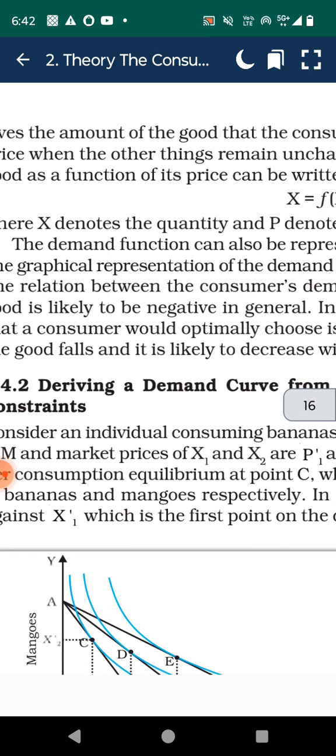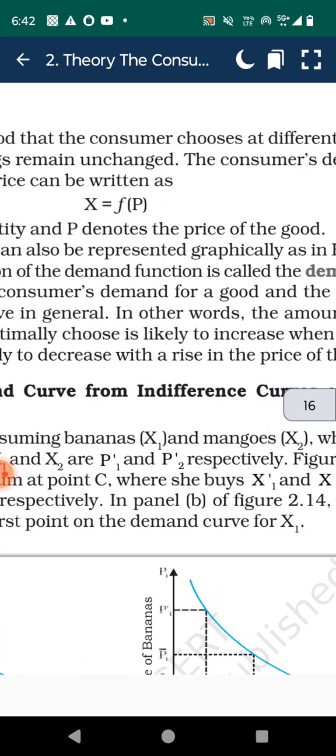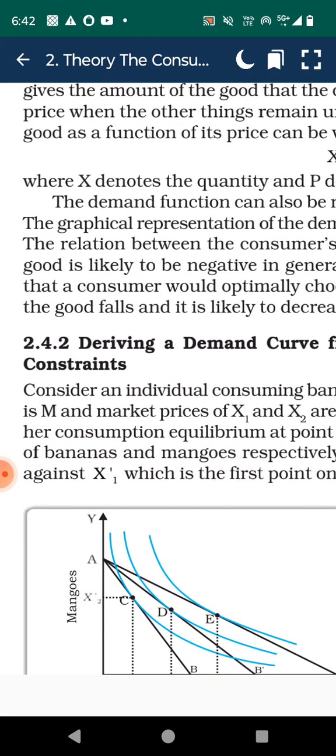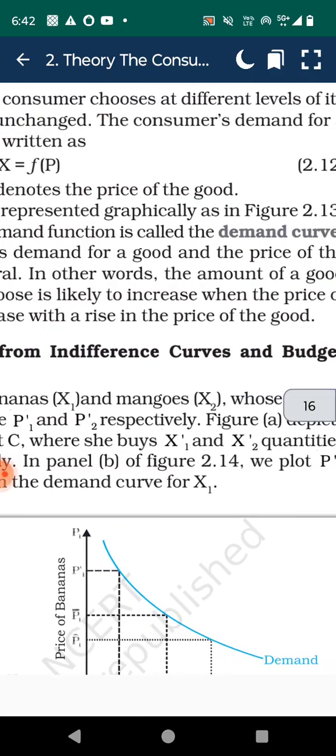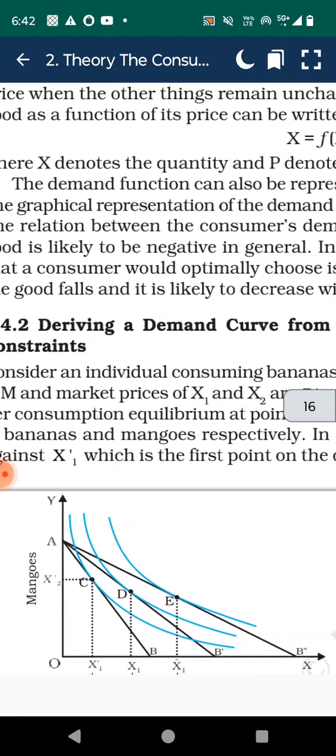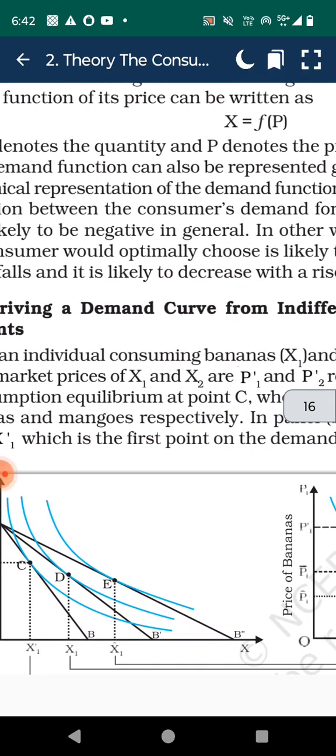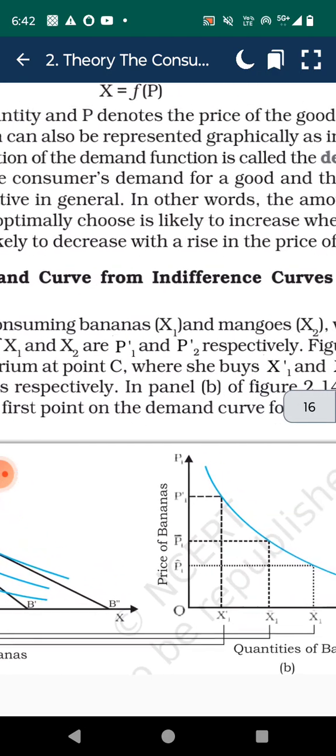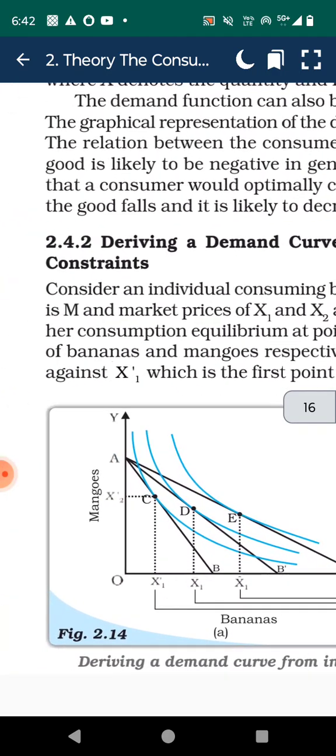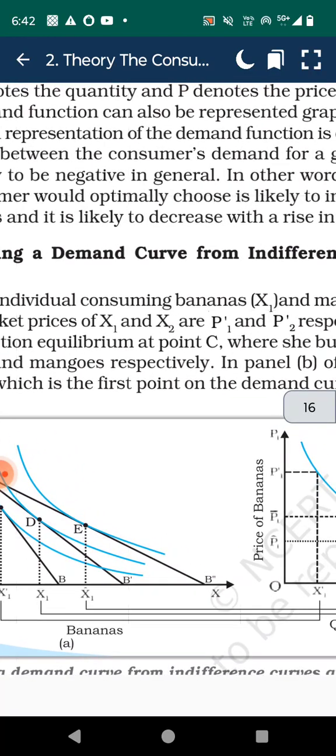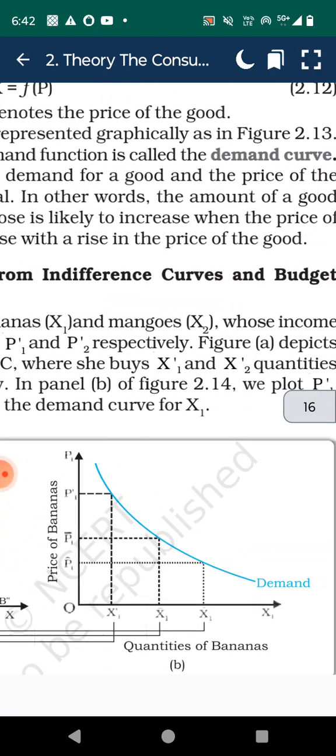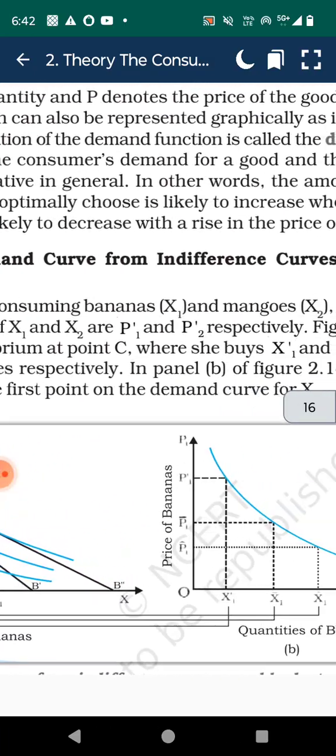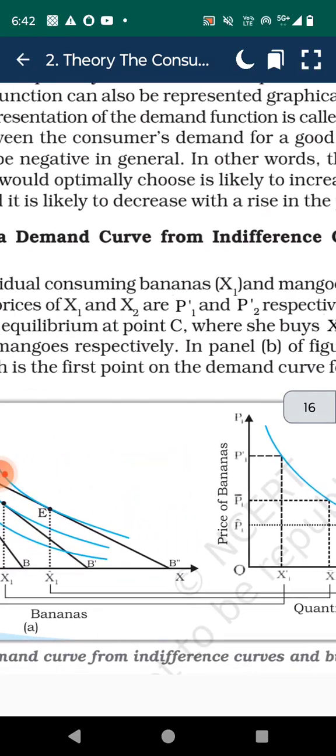Given the amount of the good that the consumer chooses at different levels of prices, when the other things remain unchanged, the consumer demand for a good as a function of its price can be written as x equal to f(p), where x denotes the quantity and p denotes the price of the good. The demand function can also be represented graphically, as in figure 2.13. The graphical representation of the demand function is called the demand curve.